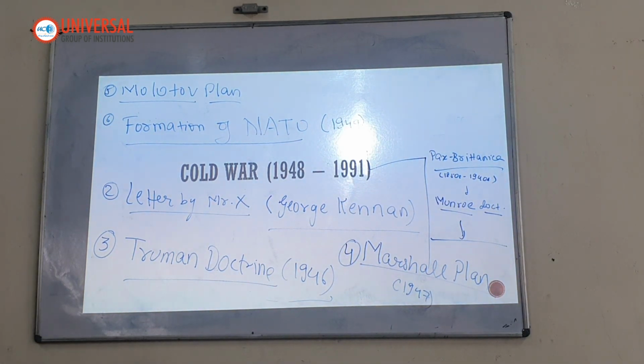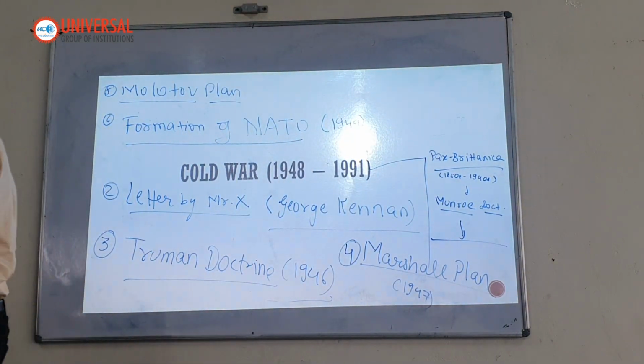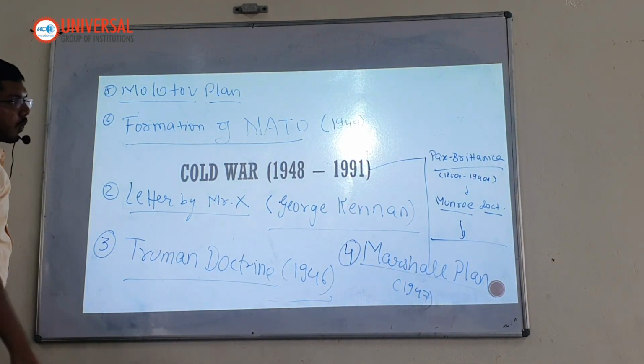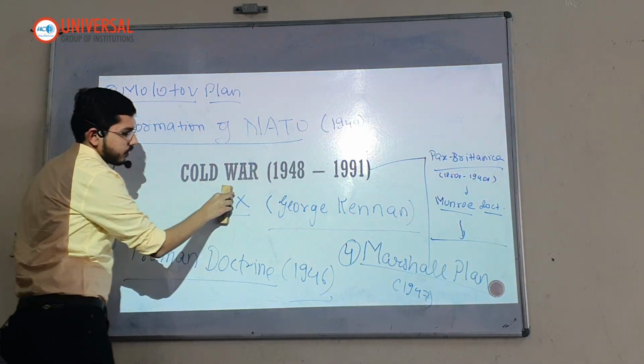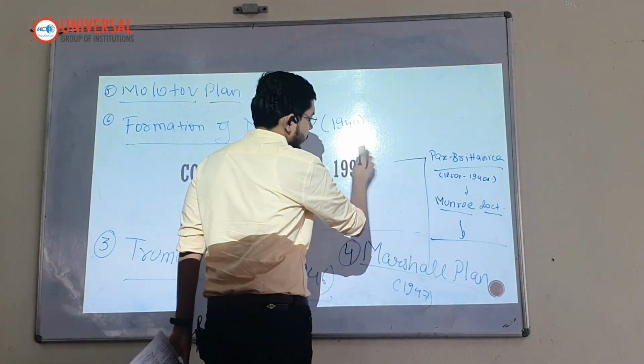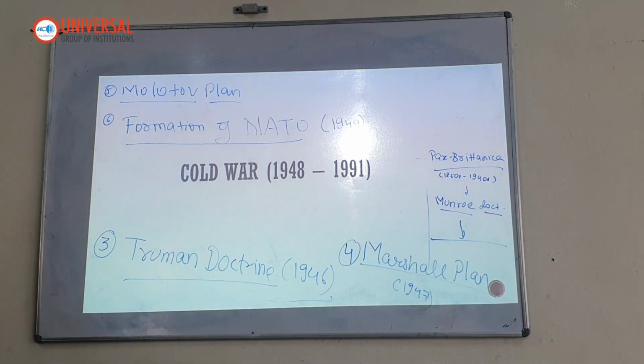NATO is a treaty-based alliance formed between US and Western European countries,